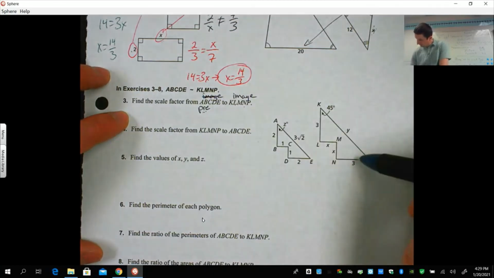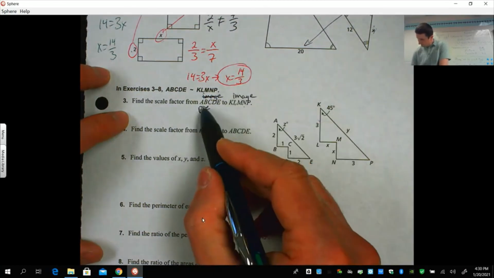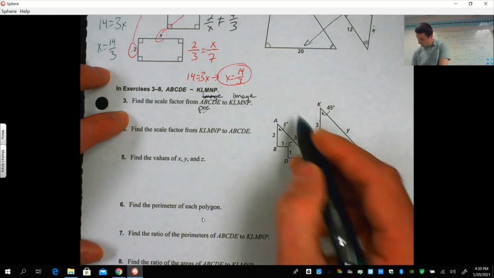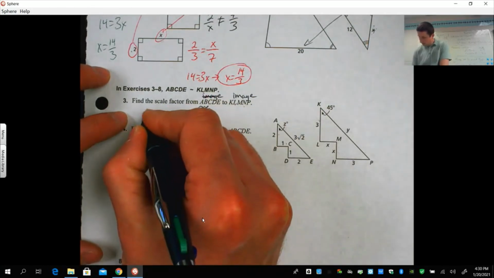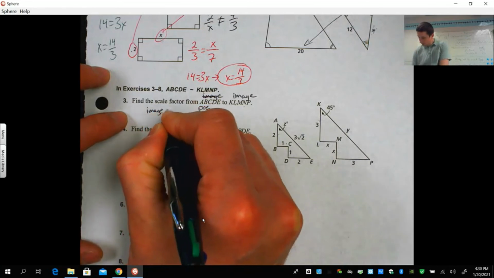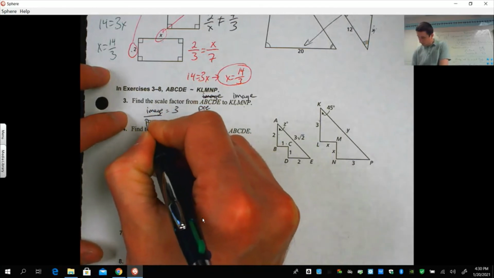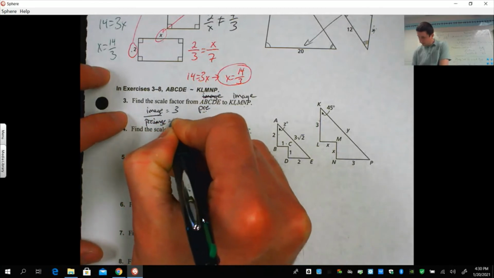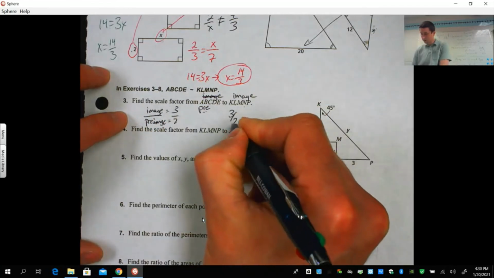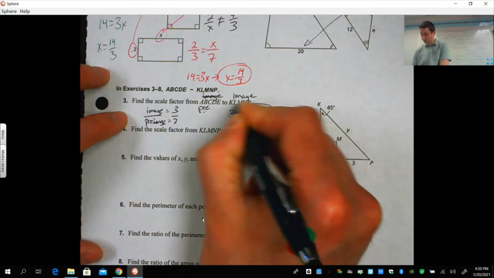So let's find out what we have. We have a 3. So we're going from this one to this one. There's a 3 over 2. So that would be your image, which is 3, over your pre-image, which is 2. So it would be 3 over 2, or you could say 1.5.